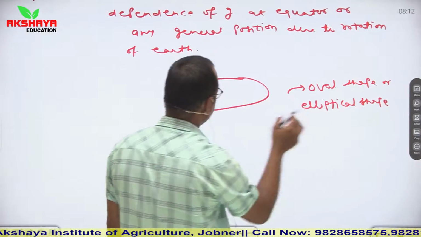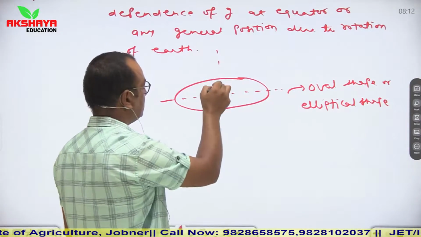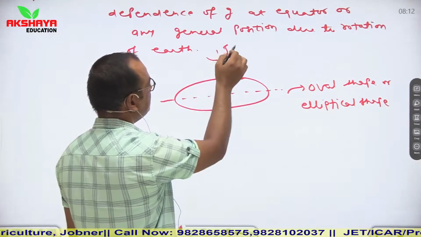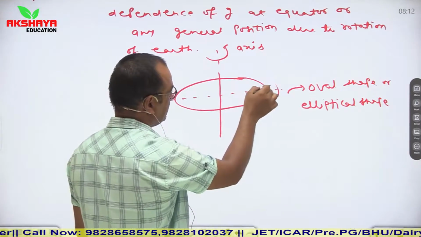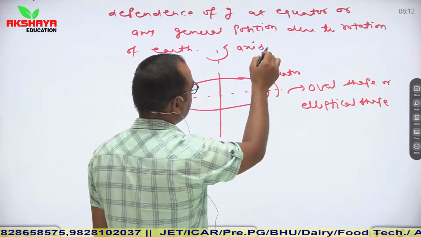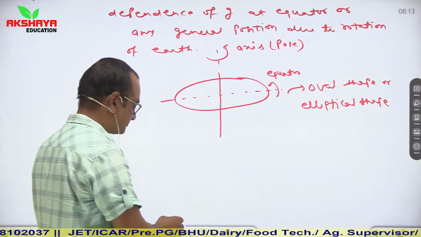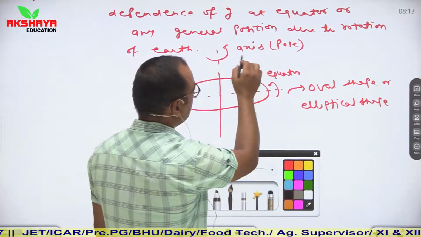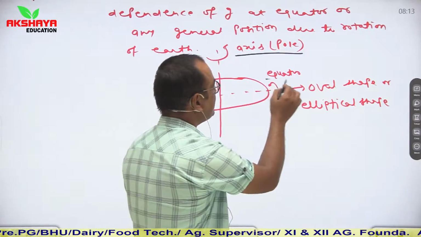So here this is known as axis and this is known as equator. This axis is also known as pole. So the vertical line is the pole and the horizontal line is the equator.